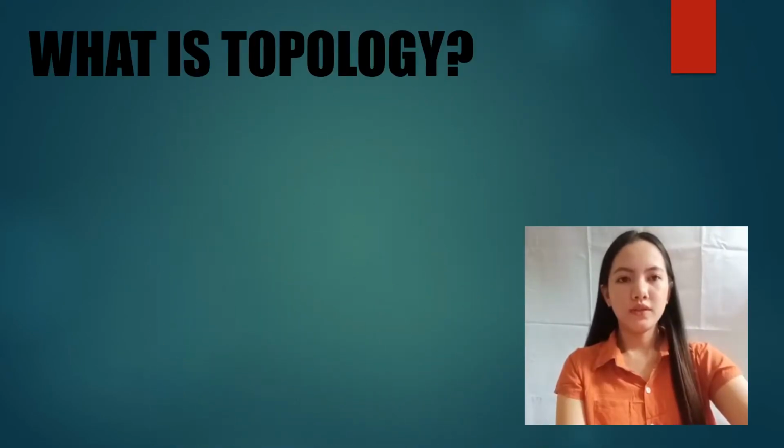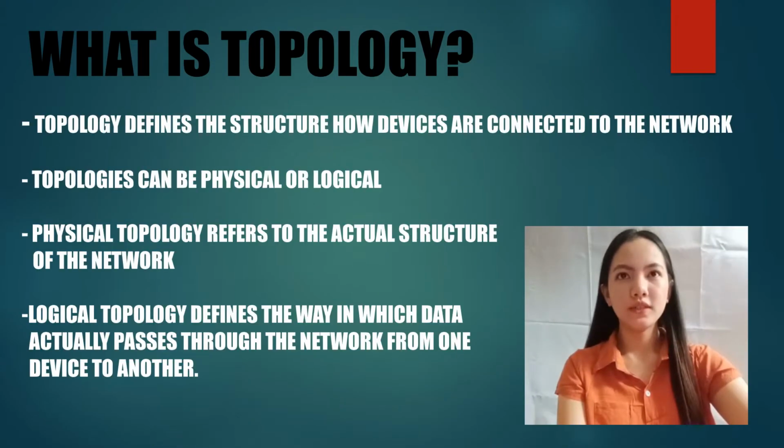What is topology? Topology defines the structure, how devices are connected to the network. Topologies can be physical or logical. Physical topology refers to the actual structure of the network. Logical topology defines the way in which data actually passes through the network from one device to another.